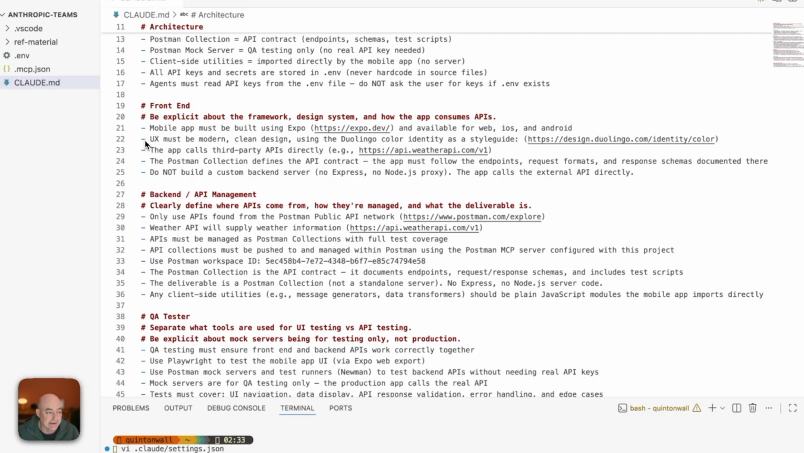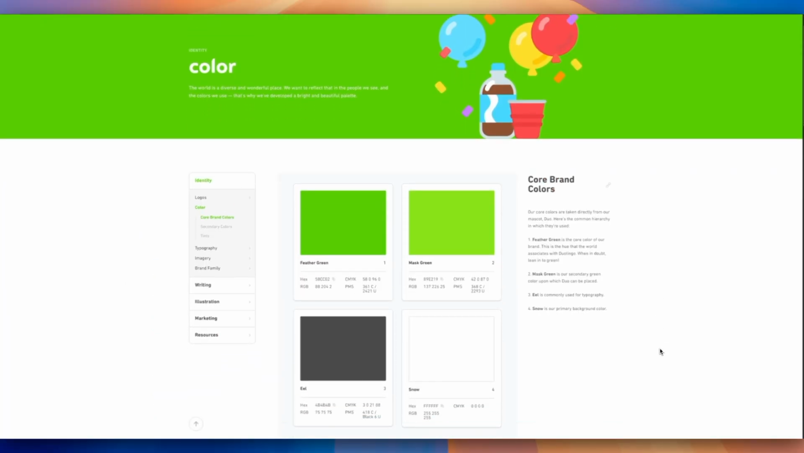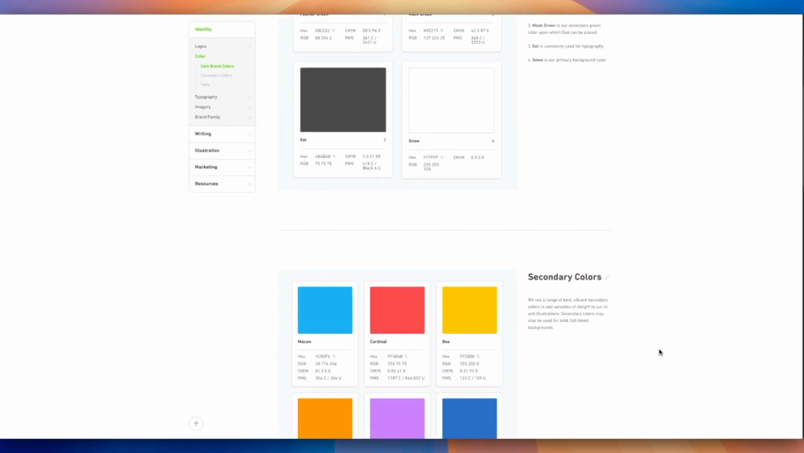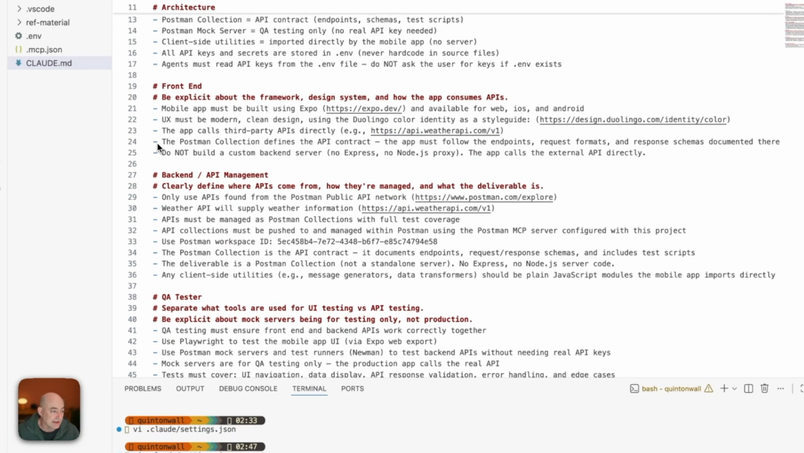If we look at the front end, you'll see I've already said the mobile app is going to be using Expo because I want to support iOS and Android. I've given some instructions in terms of how the user interface should actually look. So I'm giving instructions to my agent to build. In this instance, I'm going to leverage Duolingo's color identity style guide, which is available on their website. Love Duolingo, but I also like that there's a style guide that I can reference because I'm a developer, not a designer. Importantly here, I want to make sure that my front end only uses the Postman collections that are defined. It can't go off and create its own APIs or anything. I'm giving it clear instructions from an architectural guide.